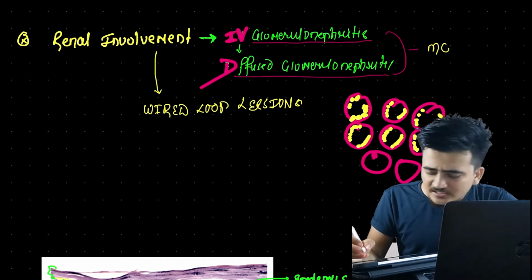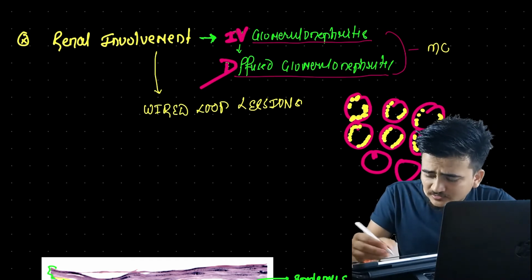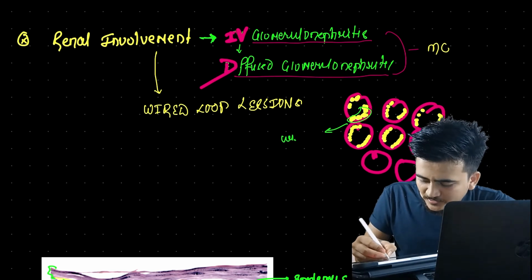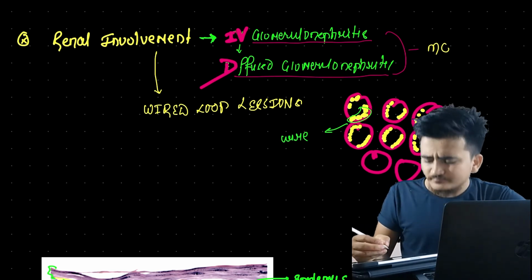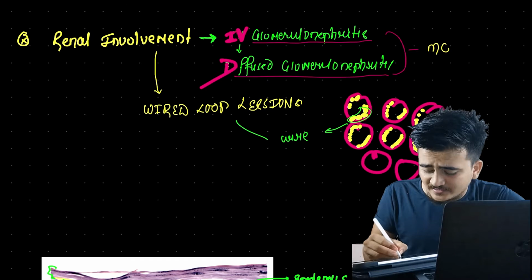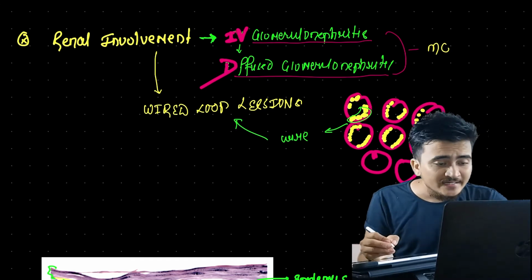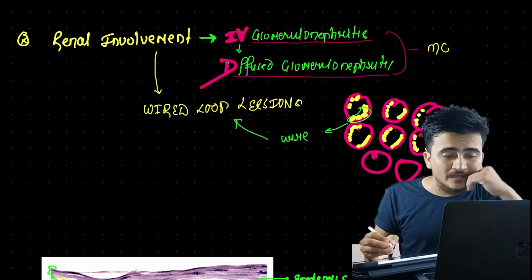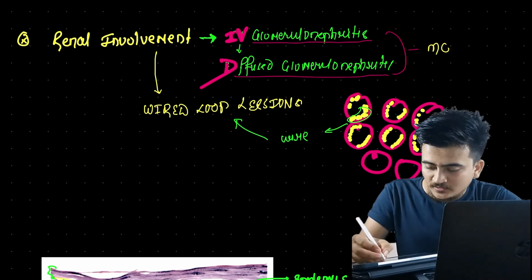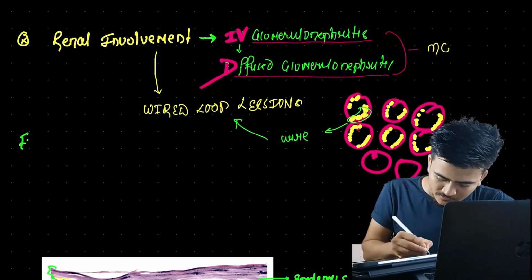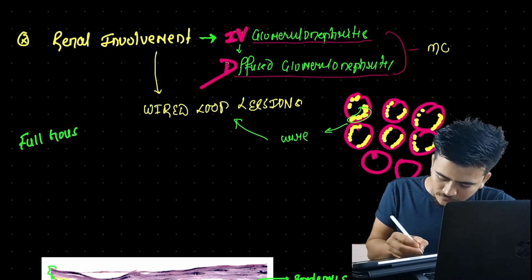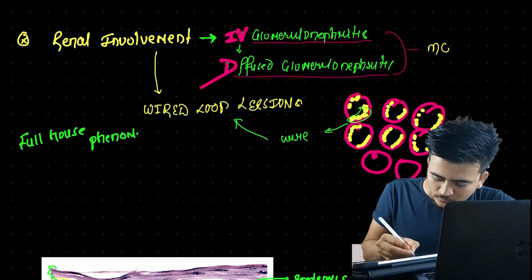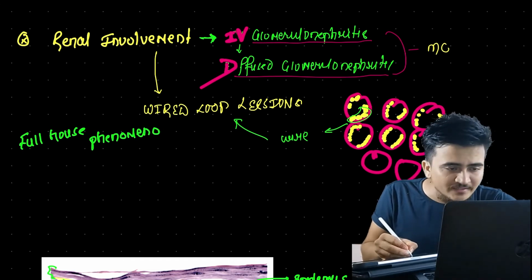Now this will give a structure, I mean this will appear as a wire while viewing, so it is given the name of wire loop lesions, right? Now similarly there is another term that we need to know, and that term is full house phenomenon. Now what is this full house phenomenon?